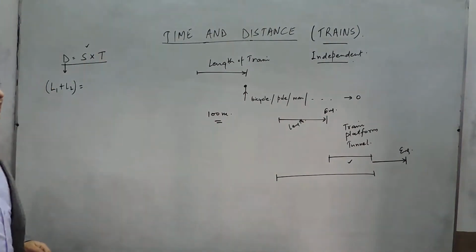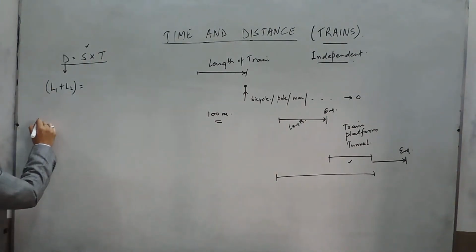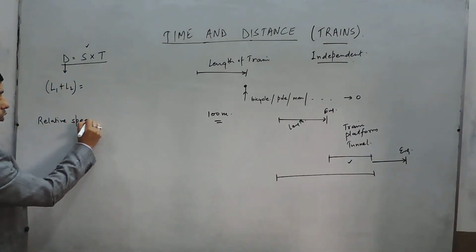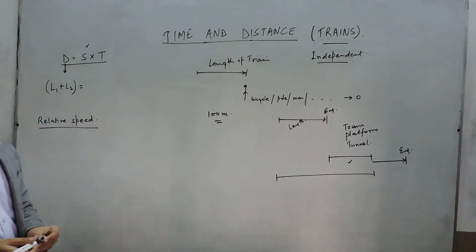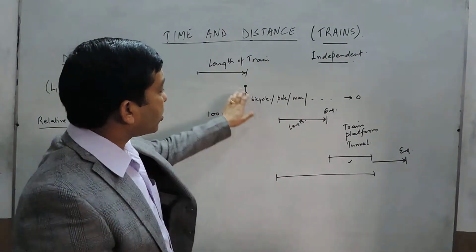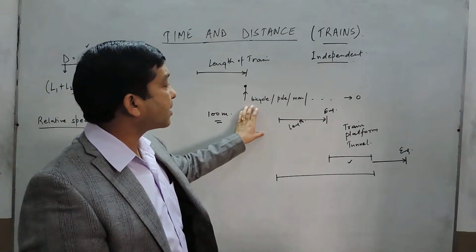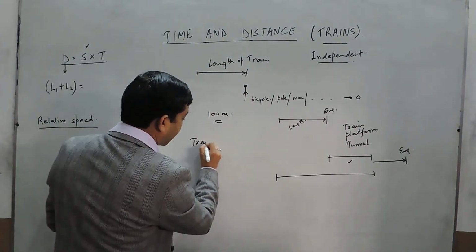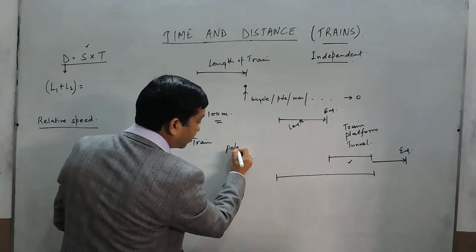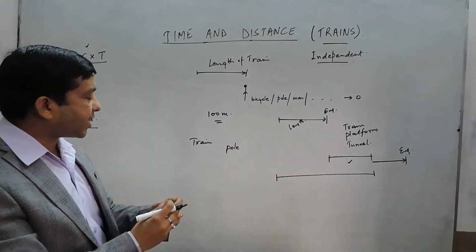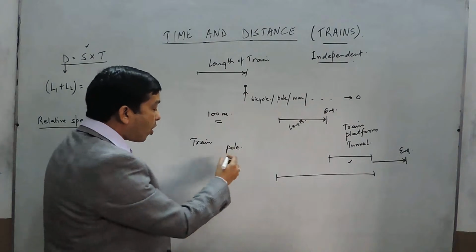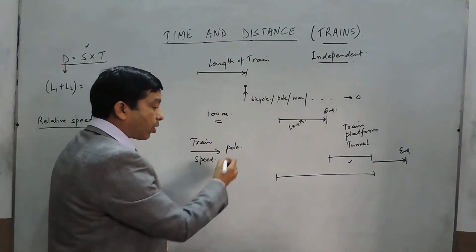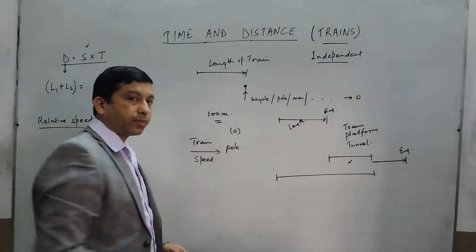Now, the second thing is speed. When we talk about speed, we are talking about the relative speed of two bodies. Again, the train is crossing an object which is a stationary object, like a train crossing a pole. Now, the pole is basically a stationary object. It is not moving. Only the speed of the train has to be considered, because the speed of the pole is 0.